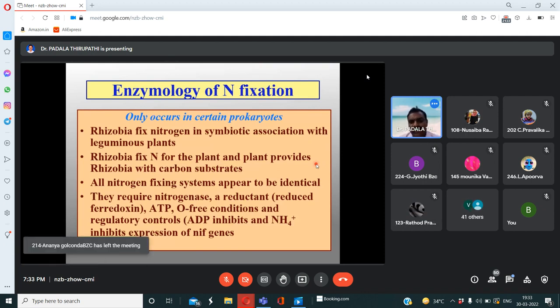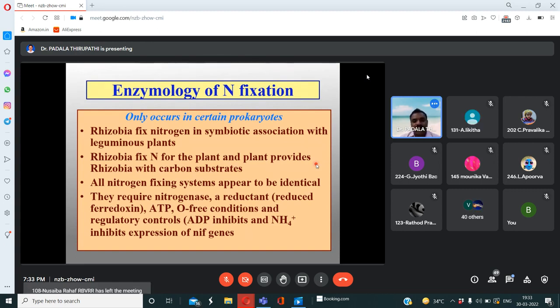Along with the nitrogenase enzyme, my dear friends, remember a reductant is also involved. Reductant means reduced ferredoxin. I already told you that the nitrogenase enzyme is involved in the nitrogen fixation process. This nitrogenase enzyme contains two specific components, iron and molybdenum, the iron molybdenum segments, present in nitrogenase along with ATP.